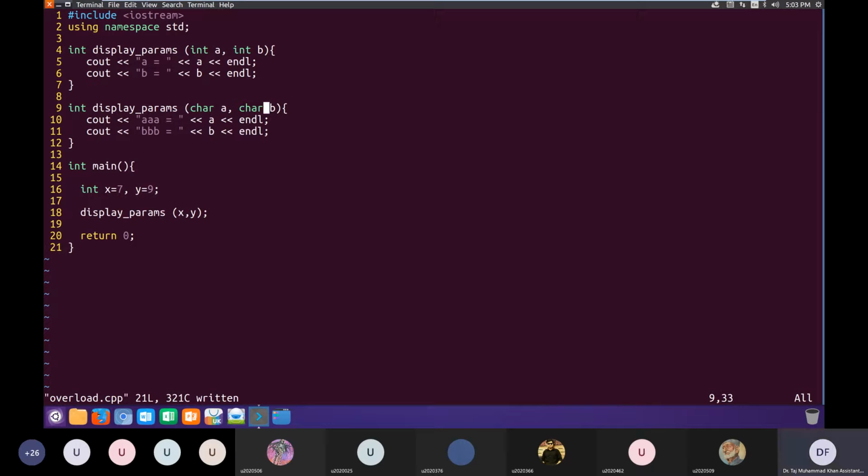I have this function called display params. It's defined twice. In the first definition, it has two arguments of type int, and in the second definition, it has two arguments of type character. So when I compile and run this program, will this program compile and run?